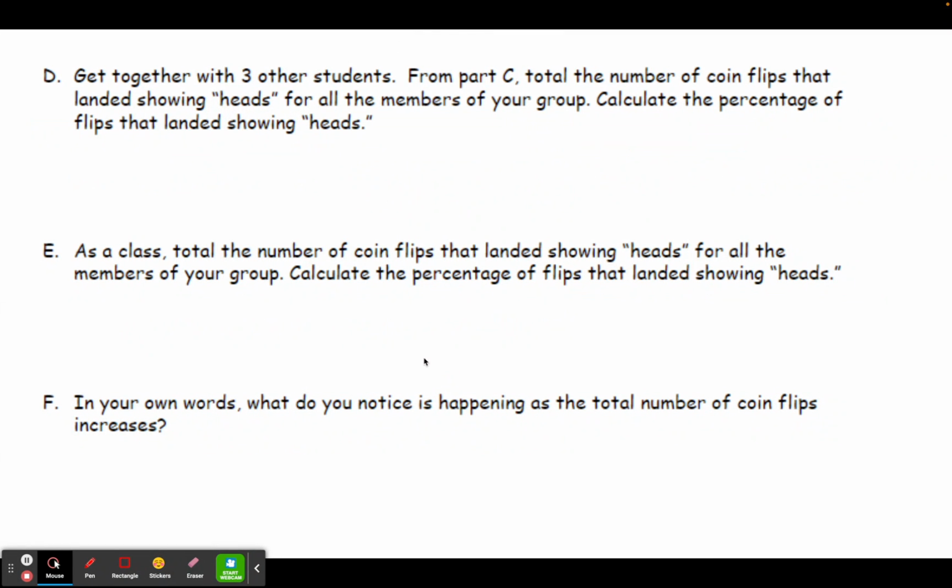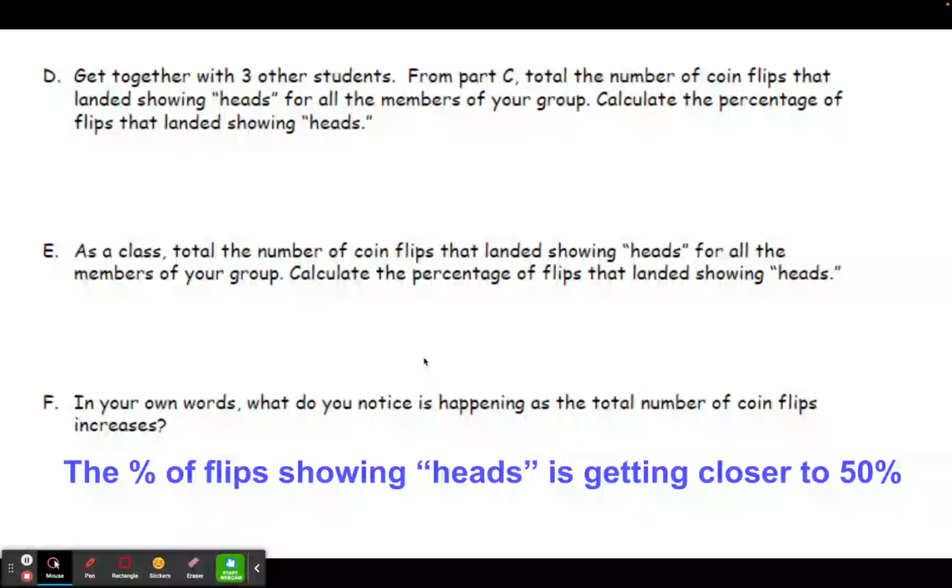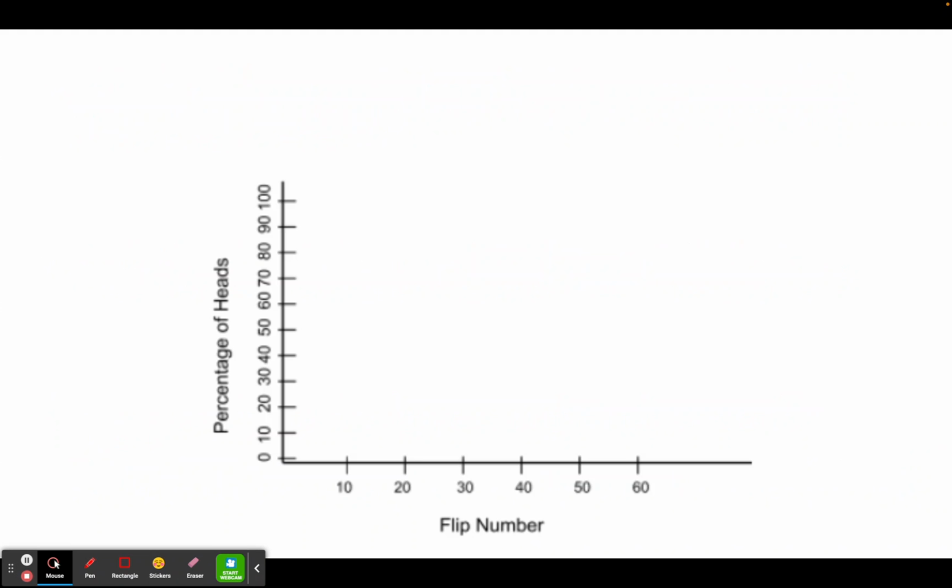And then in part F, it says, in your own words, what do you notice is happening as the total number of flips increases? The percentage of the flips showing heads is getting closer to 50%. In fact, the closest we got outside of the very first one was when we did 1,000 tosses. And there we were at 50.7%, which is very close. And probably if we would have been able to do 100,000, we would have been really, really close.